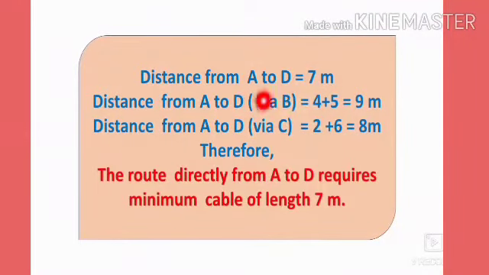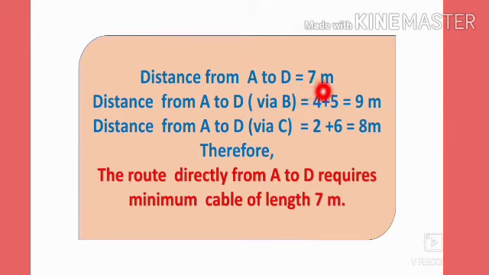So write down, distance from A to D is 7 meter. Distance from A to D through B is, we have to add, from A to B is 4 and B to D is 5, totally 9 meter. And distance from A to D through C, that is, A to C is 2 meter and C to D is 6 meter, totally 8 meter.